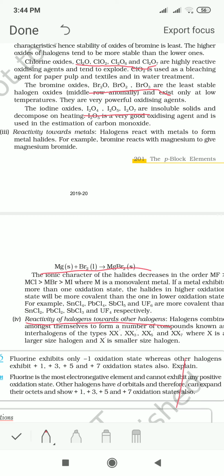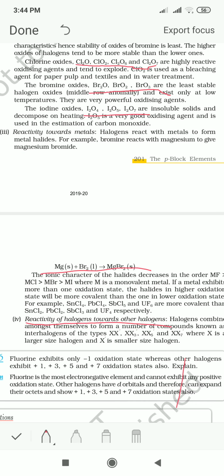Both are electronegative in nature, but one is more electronegative than the other. Those interhalogen compounds in which the difference in electronegativity is quite high will be more stable.